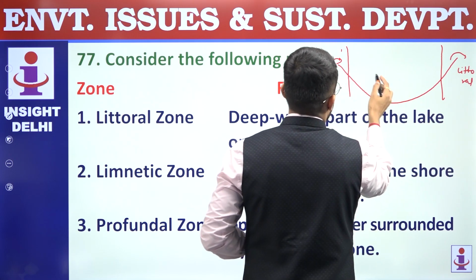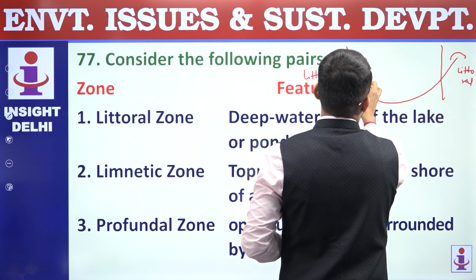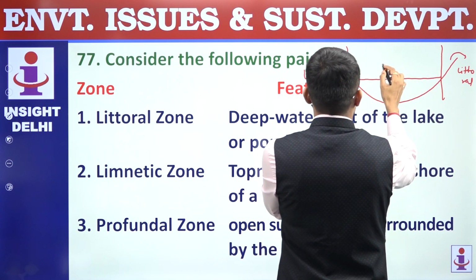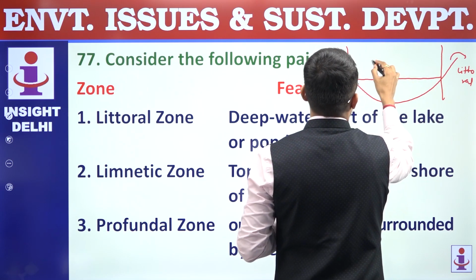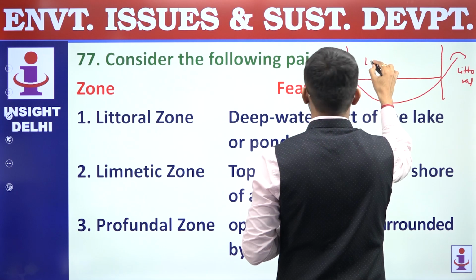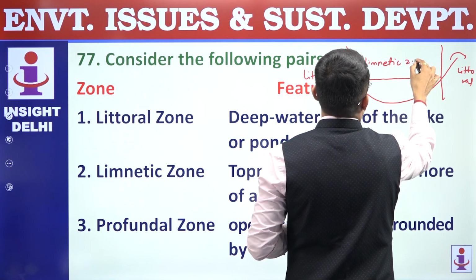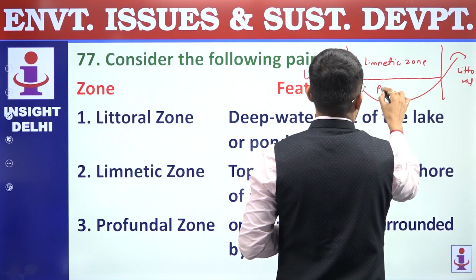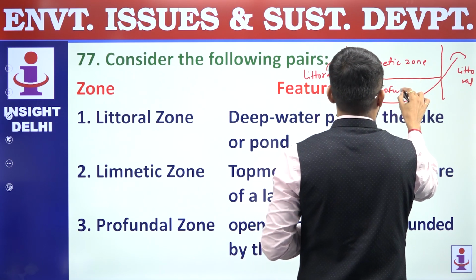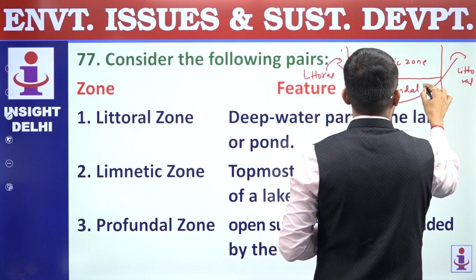Right? Now this lake will have two parts. First is called as a limnetic zone. Limnetic zone, and this part is called as profundal zone. Profundal zone.